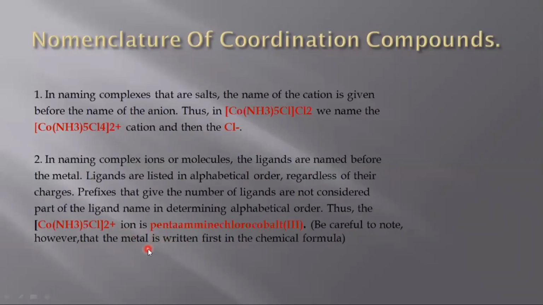Be careful to note, however, that the metal is written first in the chemical formula. It means that when we write the chemical formula of this name, first we write the metal, then the ligands. But when we name this chemical formula, the ligands are named first and at the last we name the metal.